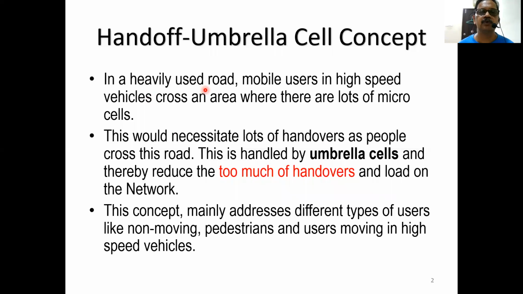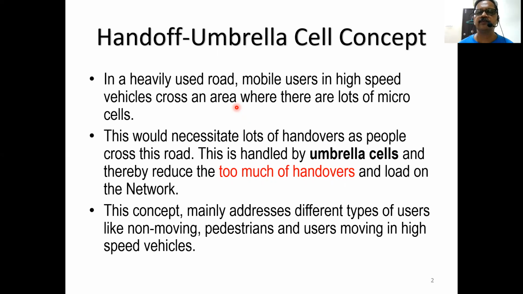In a heavily used road, mobile users in high-speed vehicles cross an area where there are lots of microcells. So consider a town or city. In a town or city, there will be a few heavily used roads where the users may be moving in high-speed vehicles.